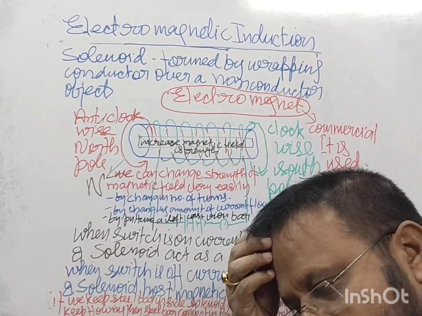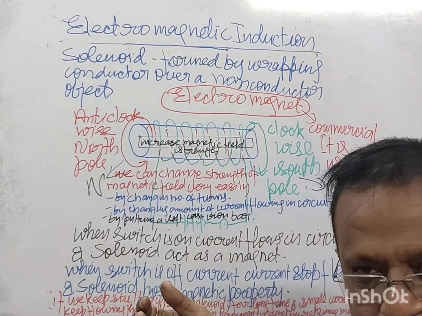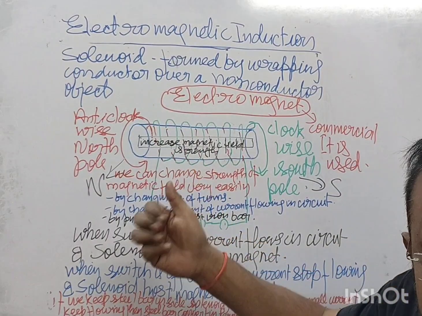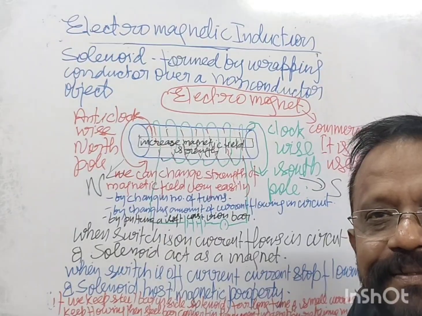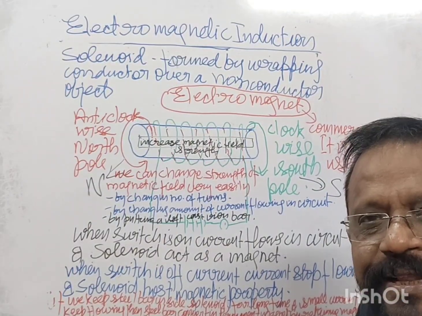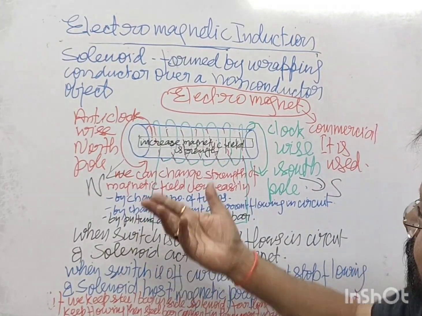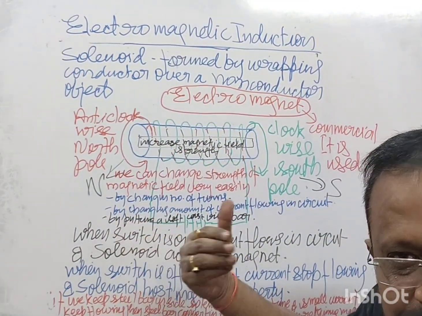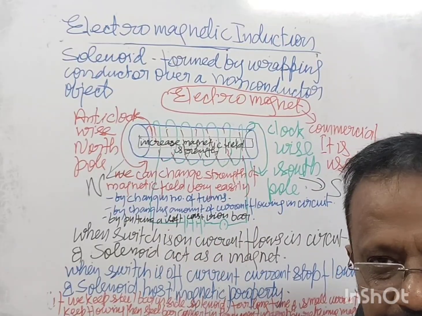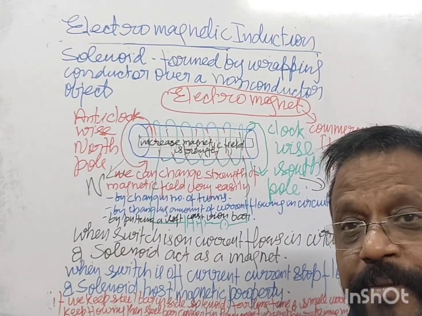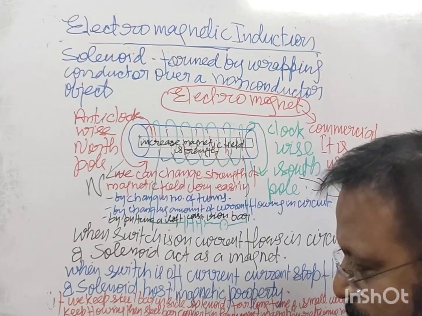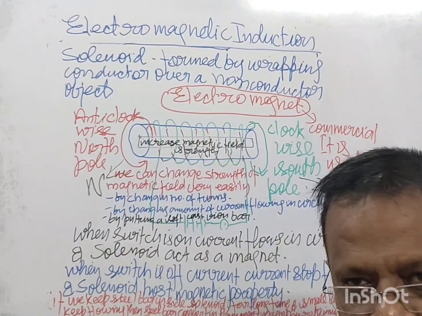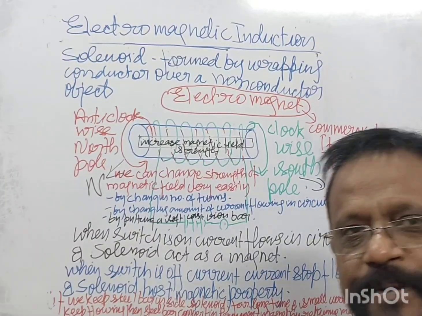So in a natural magnet magnetic property is lost, but in this magnet nothing happens. इसको पीटो पाटो, कुछ भी करो, because it is just a bunch of coils. If current is flowing, then it is a magnet. If current is not flowing, it is not a magnet. So there is no loss of magnetic property. But in natural magnets it happens. And permanent magnets we can form with the help of steel. So we can make permanent magnets. Right? This much is sufficient for today.